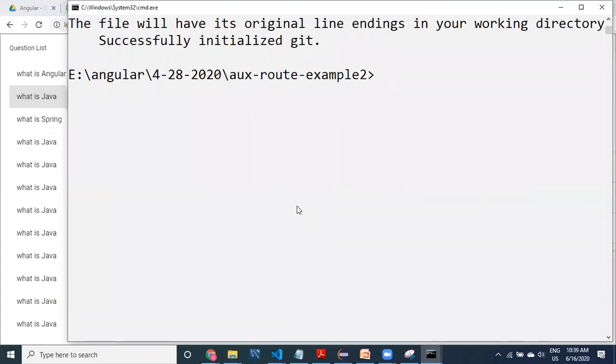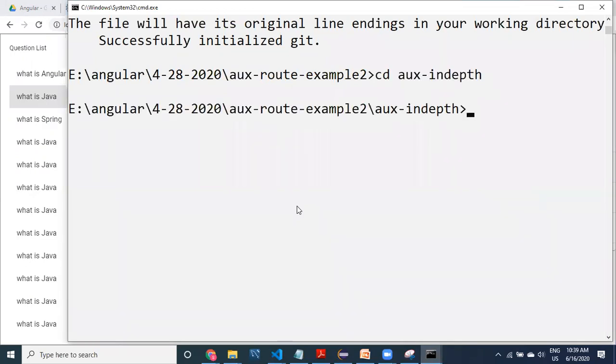The project has been created. Now I want to show you auxiliary routes. First of all, I don't want to use any Bootstrap or any other UI parts. I want to keep it as simple as possible so that you can understand it.